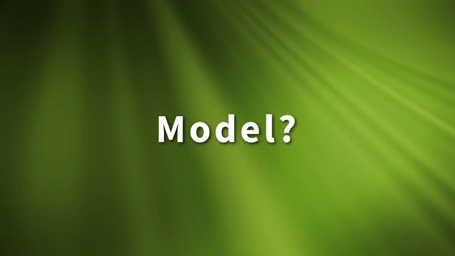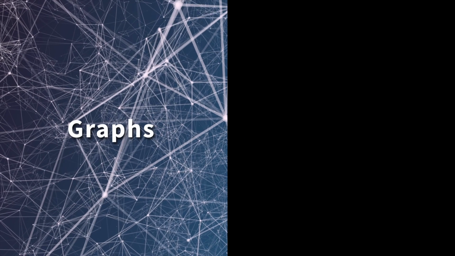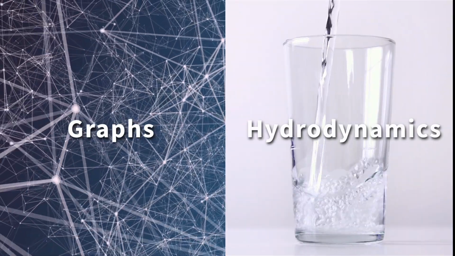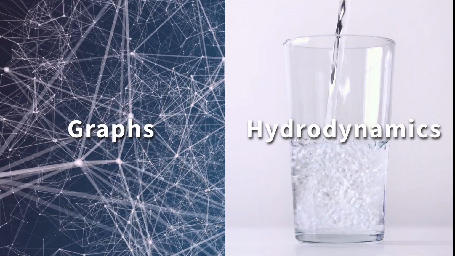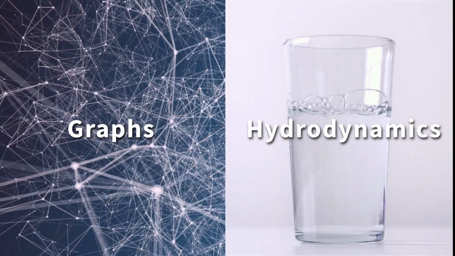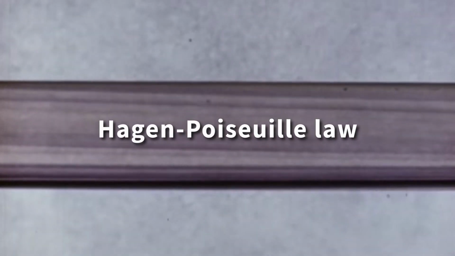However, how does one model this behavior? Well, using two powerful tools, graphs and hydrodynamics. The graphs describe the network itself, the connections, and the hydrodynamical equations describe the flow, the transport within it. Physarum's fluid and blood, for example, can both be described by an approximation of the Navier-Stokes equations, the Hagen-Poiseuille law.